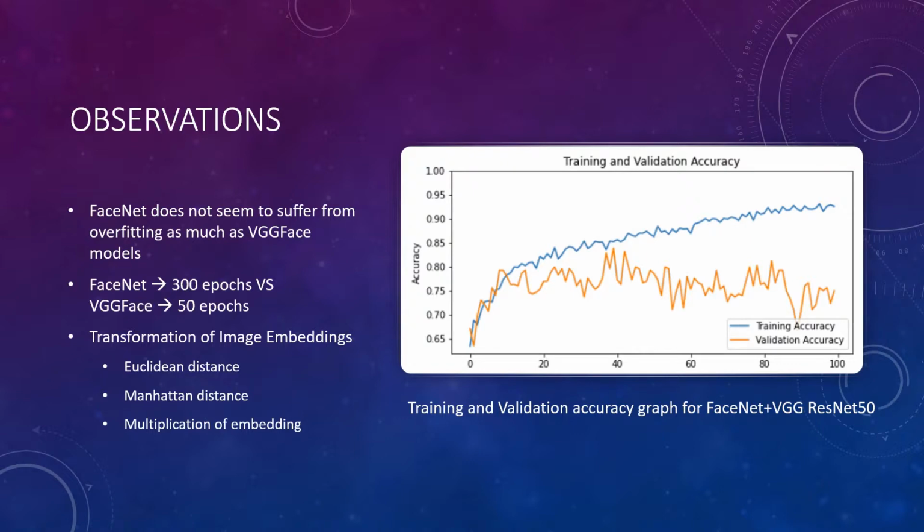Although some projects did not make use of additional feature engineering, it is observed to slightly improve the performance of models and is implemented in our experiments by transforming the image embeddings. The transformation includes Euclidean distance between 2 points of 2 images, Manhattan distance but with the squares of each point, and multiplication of embedding as a form of regularization to the model.